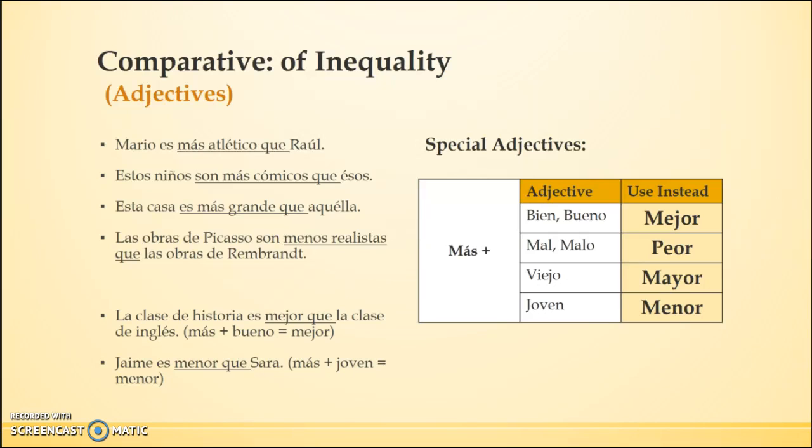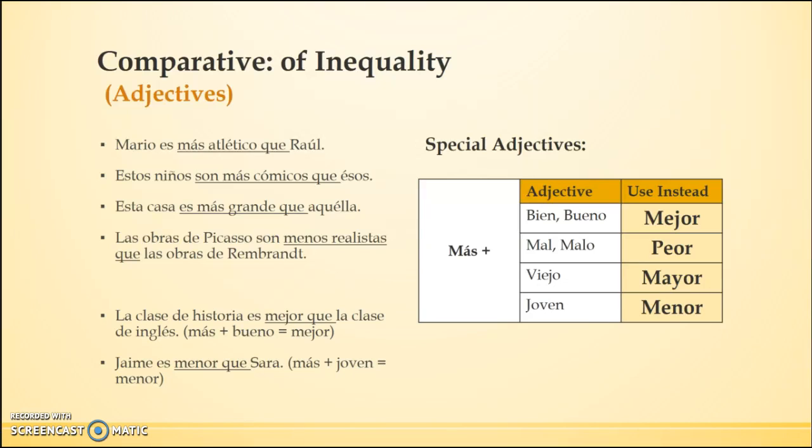Now, every comparative of inequality will have más or menos in front of it. Certain adjectives can't function in that structure. In Spanish, it is not allowed to say más bueno, más malo, más viejo, or más joven. The same exists in English. We do not say more good, more bad, more old, or more young. We have to turn those into other statements, and Spanish does the same thing.